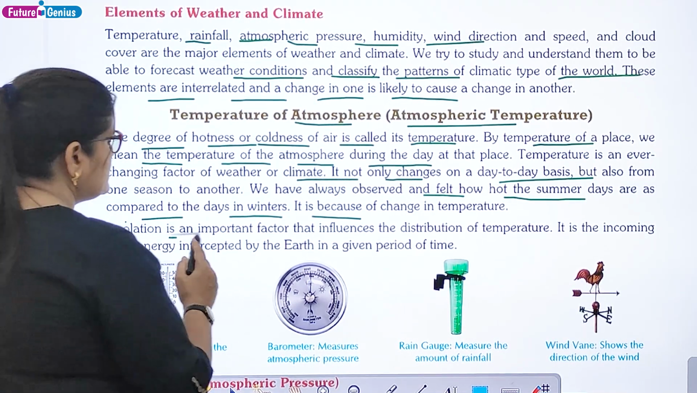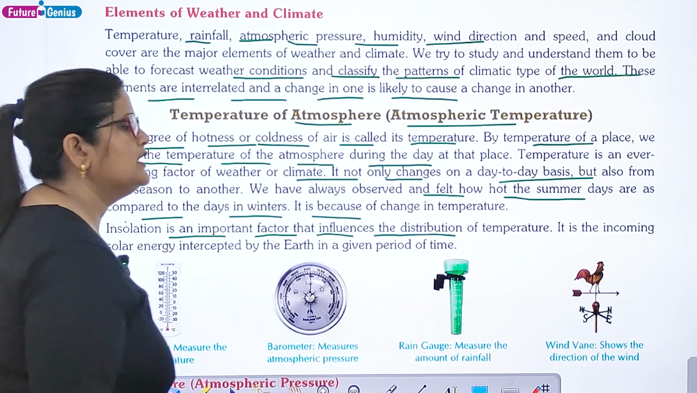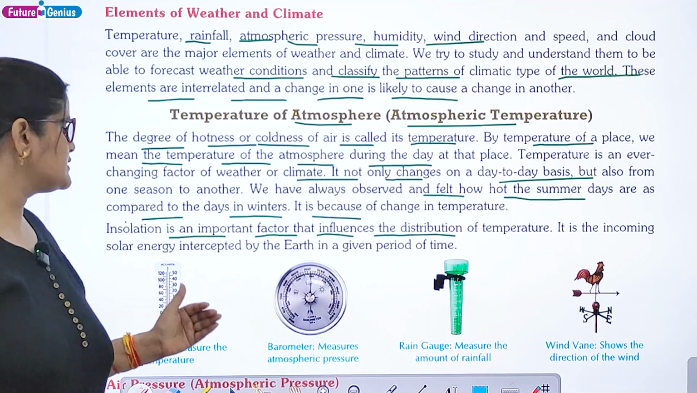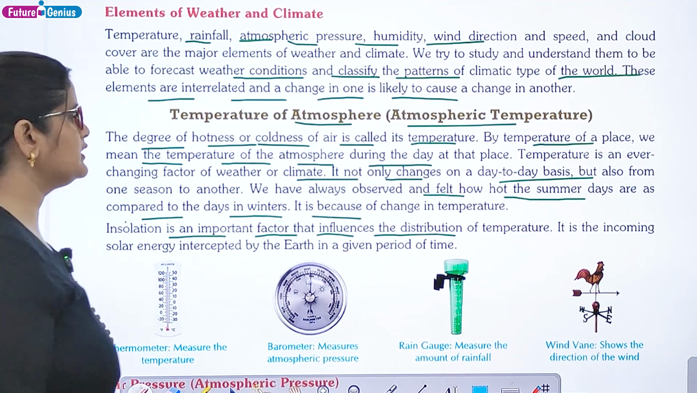Insolation is an important factor that influences the distribution of temperature. It is the incoming solar energy intercepted by the earth in a given period of time.